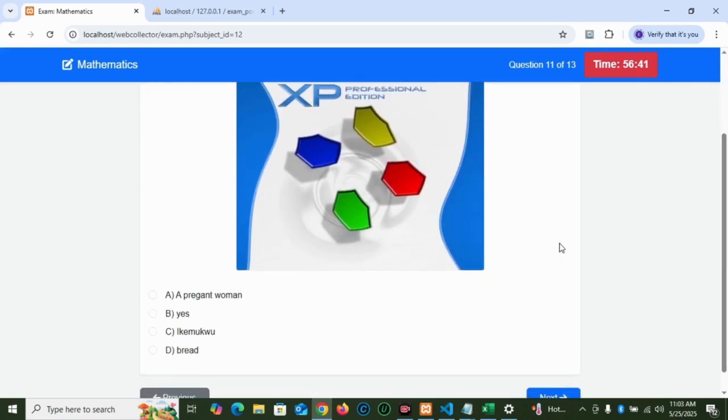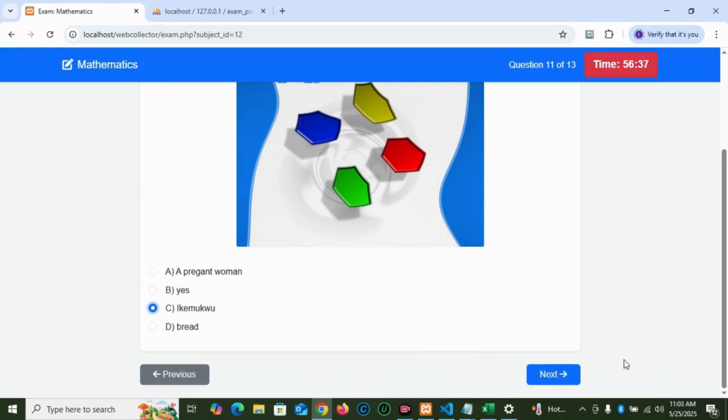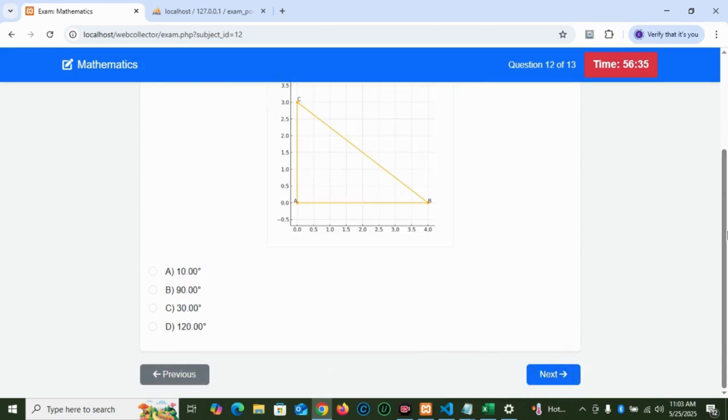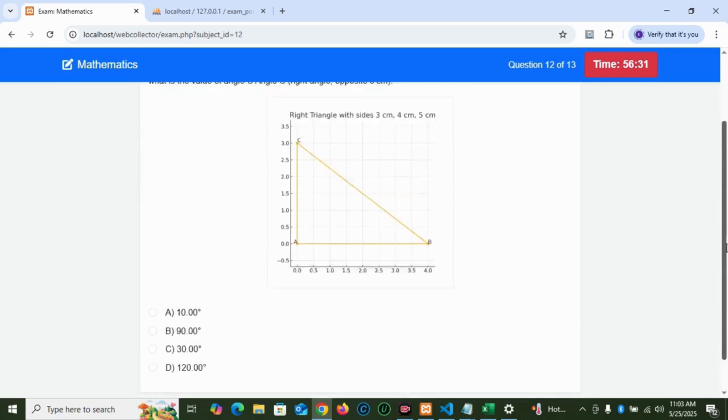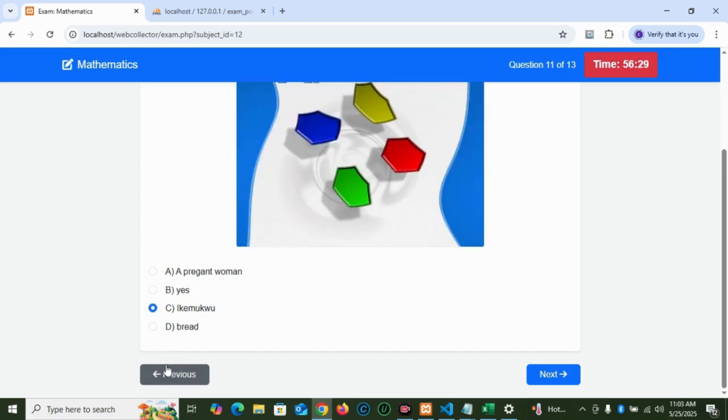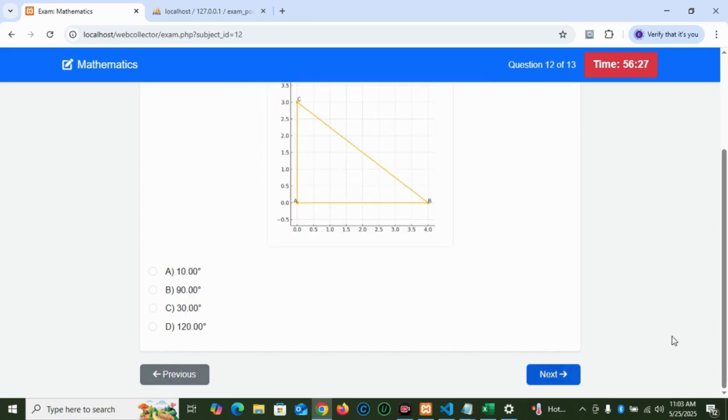What is this shown? Okay, let's just call it NECO. You click the next button. Now, you navigate using the next and the previous buttons. So we can move back. We can also move forward.